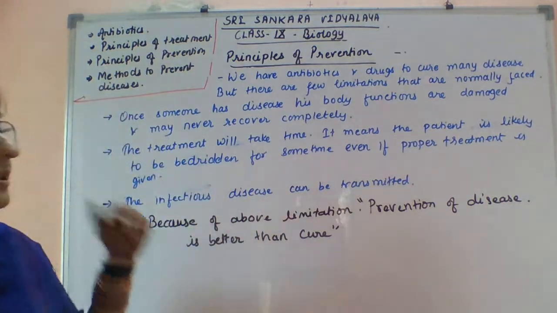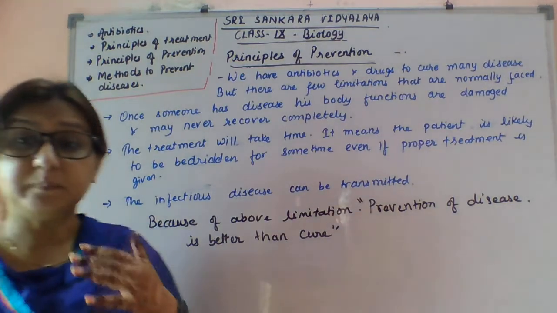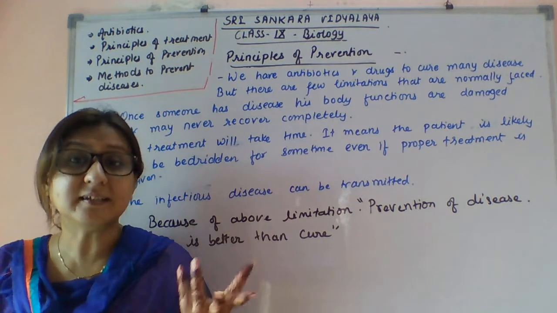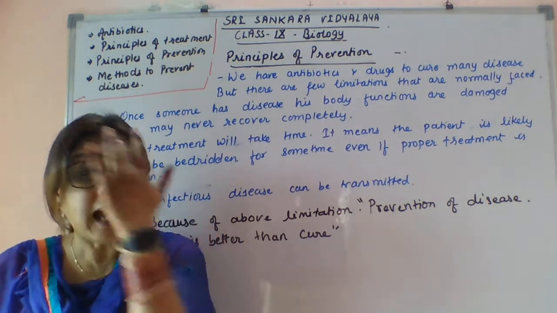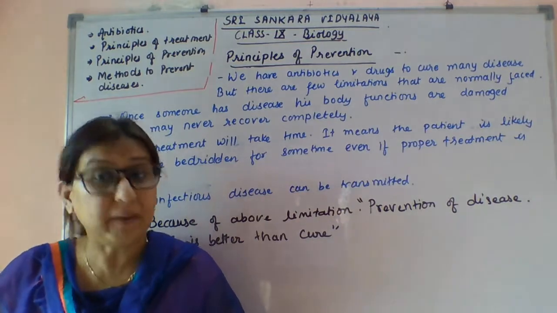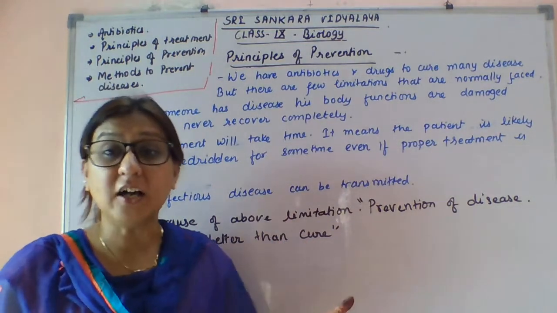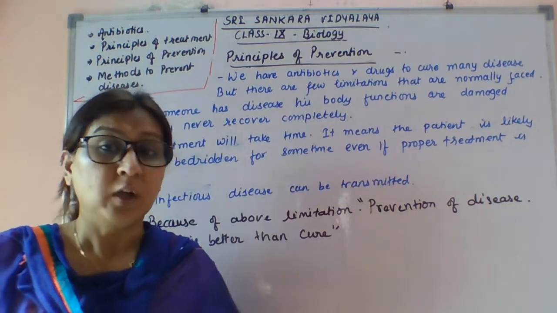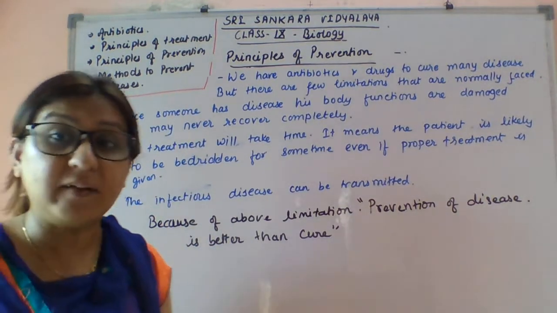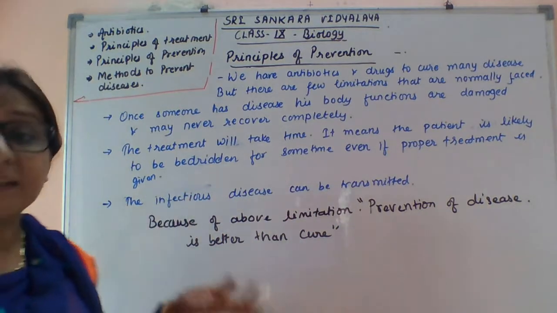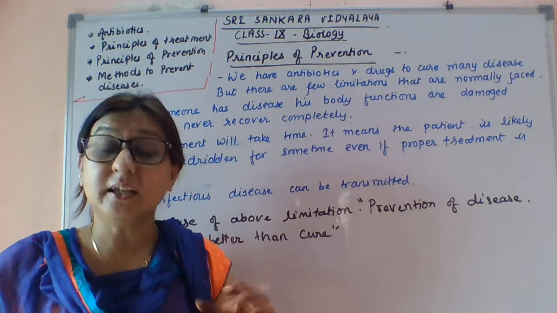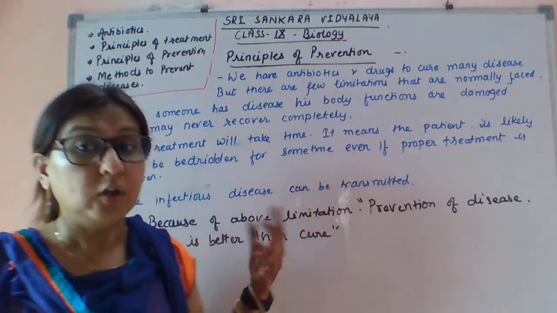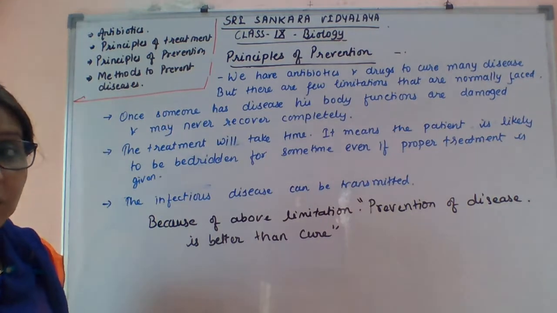Next limitation is that if a person is suffering from any disease, the person has to be bedridden. He can't move here and there. He can't walk as normally as we do. So he has to be bedridden. Even if proper treatment is given to him, he or she has to take rest and be bedridden. So this is also a limitation.